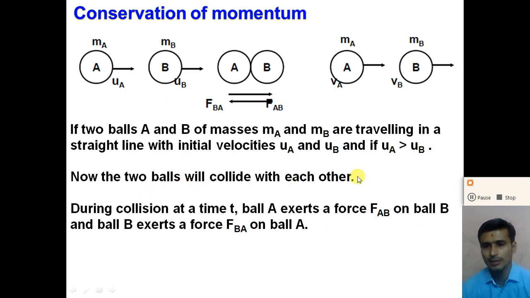That means the two balls are in contact with each other. Why? Because both balls have different velocities and the velocity of ball A is greater than the velocity of ball B.